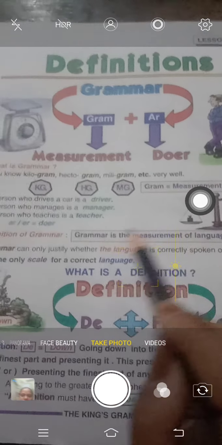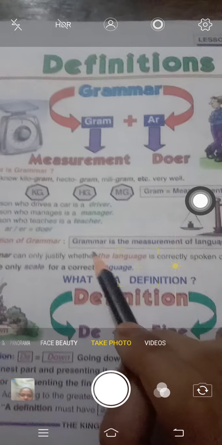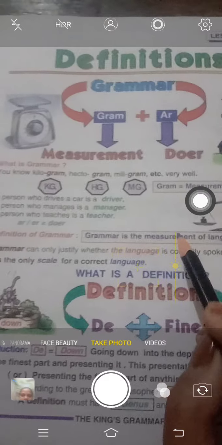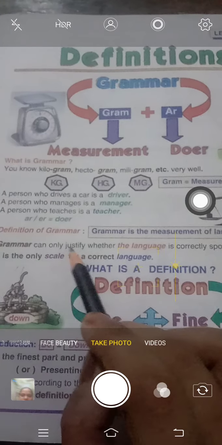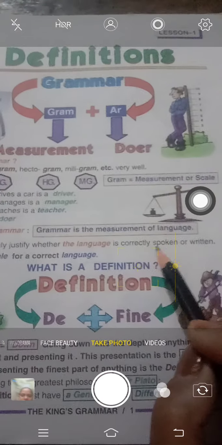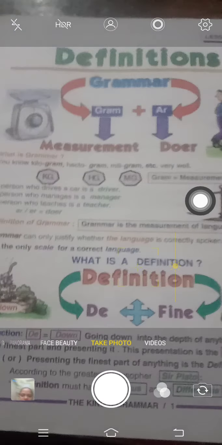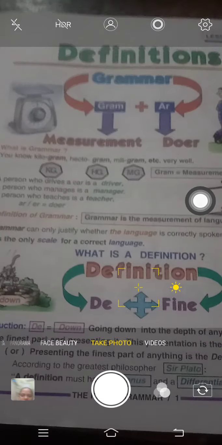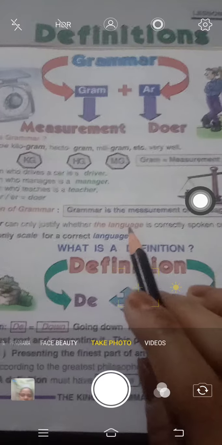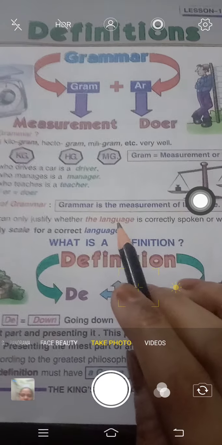Measure means here we talk about which word should be put on which place. Now grammar can judge whether the language is correctly spoken or written. So if a person writes correctly in grammar, it will be known that his English grammar or Hindi grammar is very good.